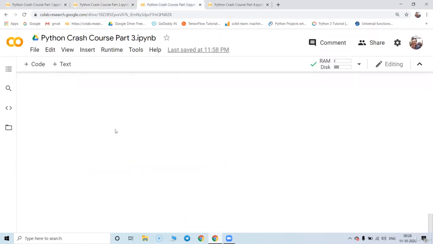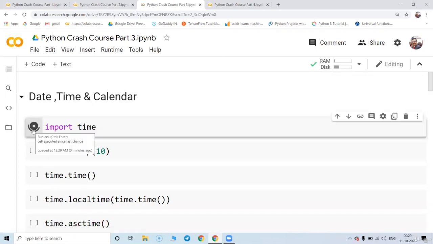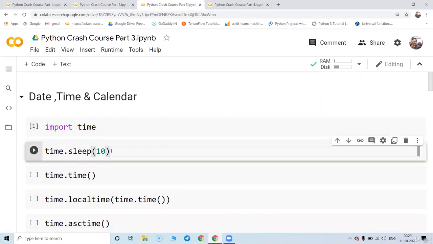Let's go to the next one. In the next one, we are going to understand another very important part, the date, time, and calendar module. I'm importing the time module first, and in the time module I'm going to work on the first function, sleep.